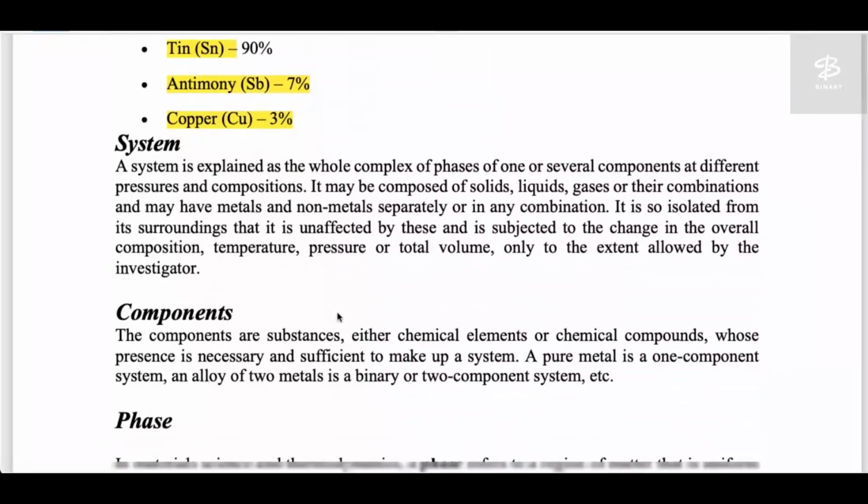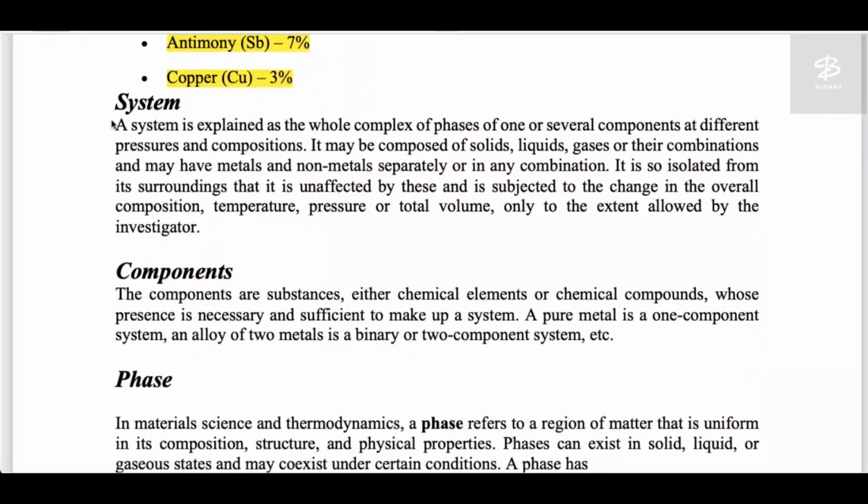So now we come to the system. What is a system? As you have studied in thermodynamics, system means whatever things you are going to study. Your focused thing is known as your system. If you talk about the surroundings, I'm just taking the sense from a thermodynamics point of view.